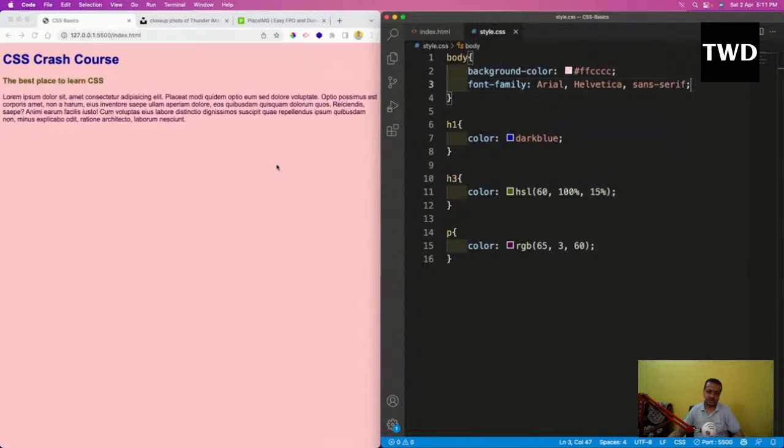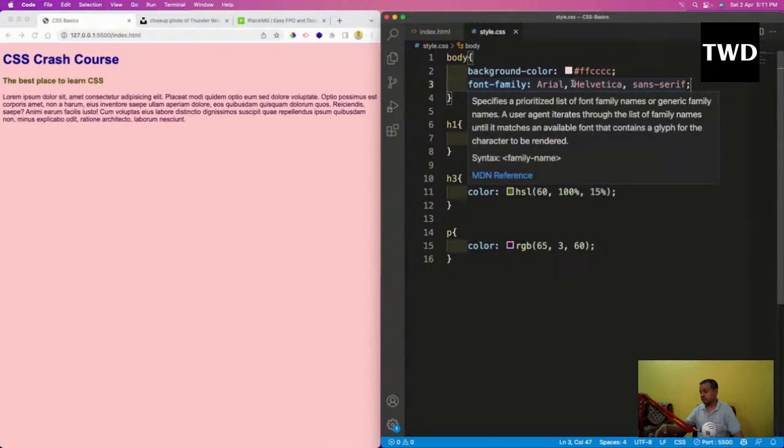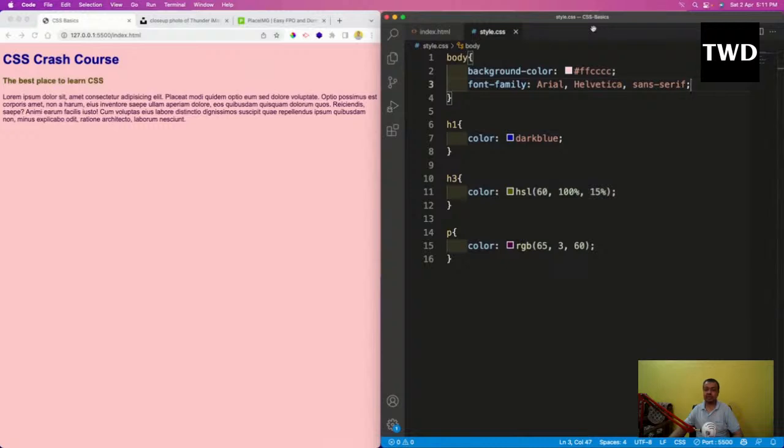But if the font got changed to Arial, why did I give Helvetica and sans-serif? Why did I give another two of them? Because Arial is the main font. Whatever font I give at the start is the main font, and whatever fonts come after that are known as fallback fonts. Why do I have to give these fallback fonts? There is a reason behind that.